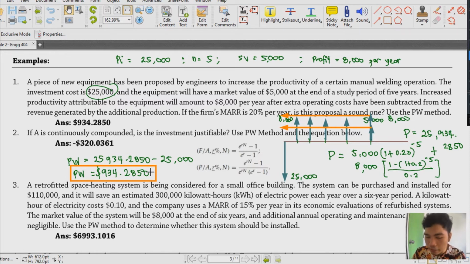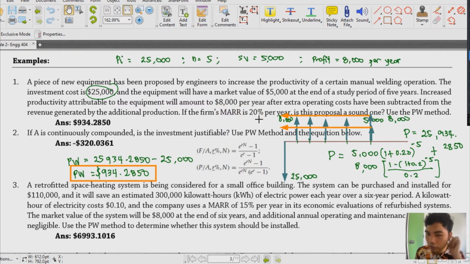So we can say that on the basis of the present worth, our proposal is a sound one kasi nga the PW is greater than 0. So that only means na whenever you have a present worth that is greater than your investment cost, you could always say that the proposal or the project is a sound one using the minimum attractive rate of interest that is 20%.